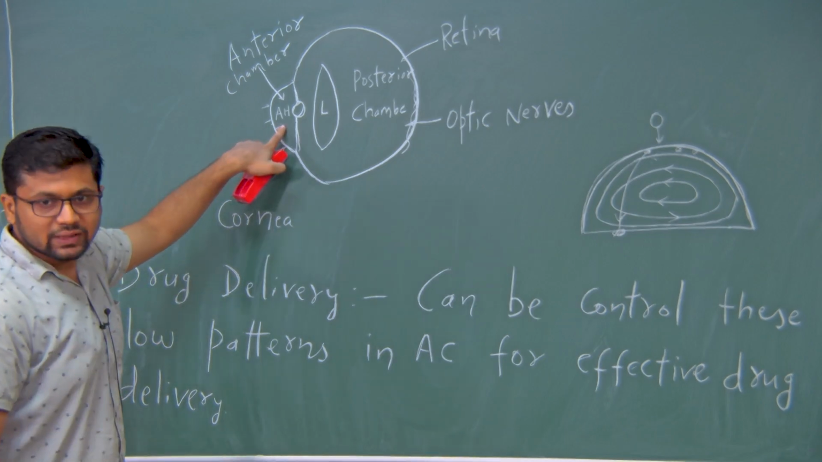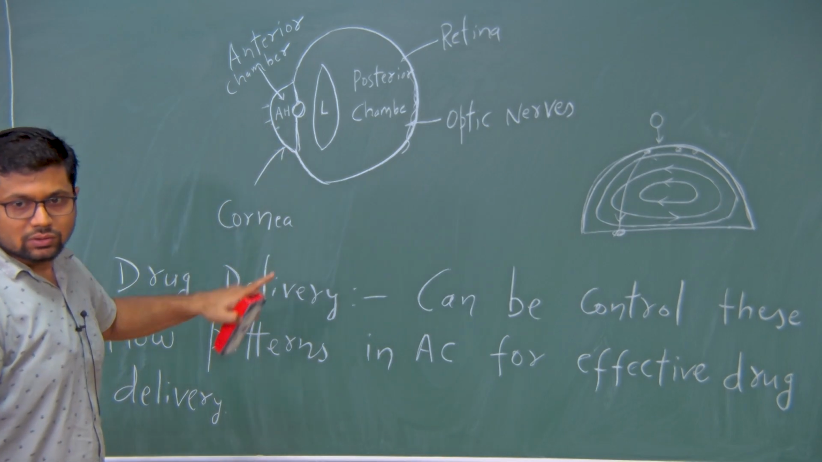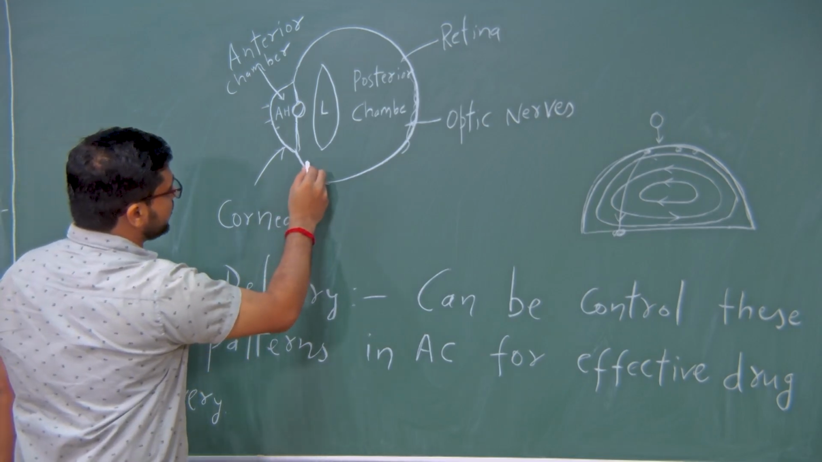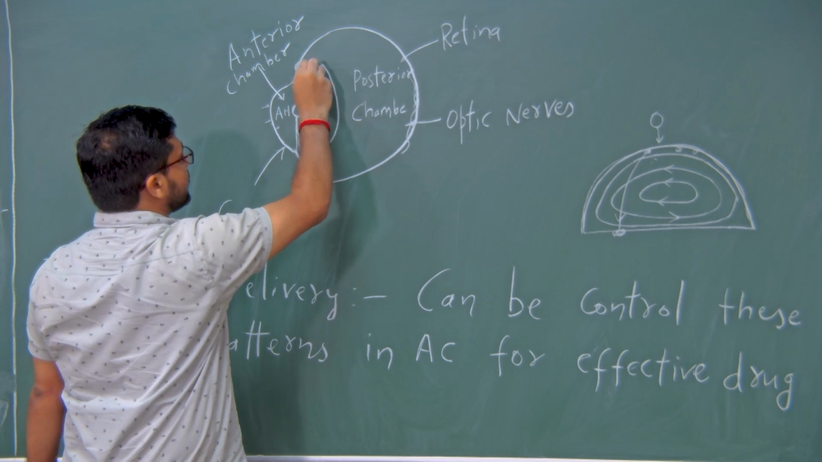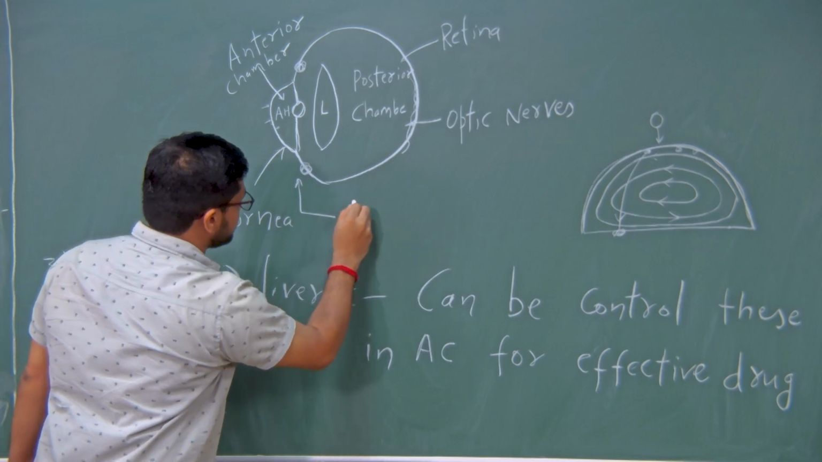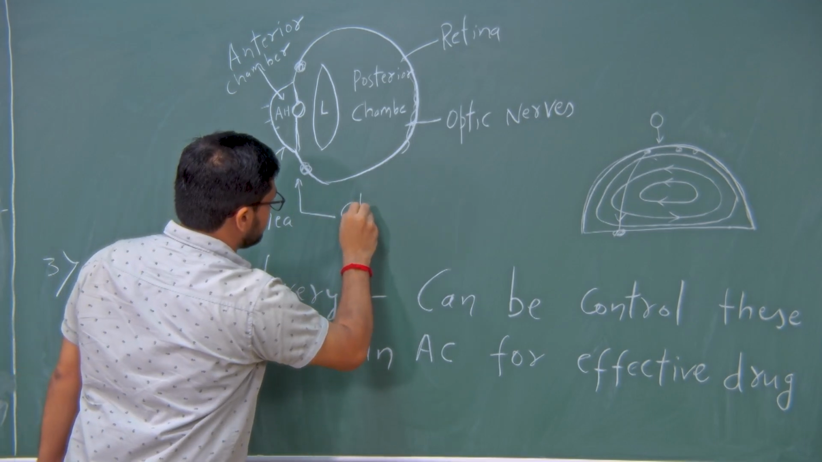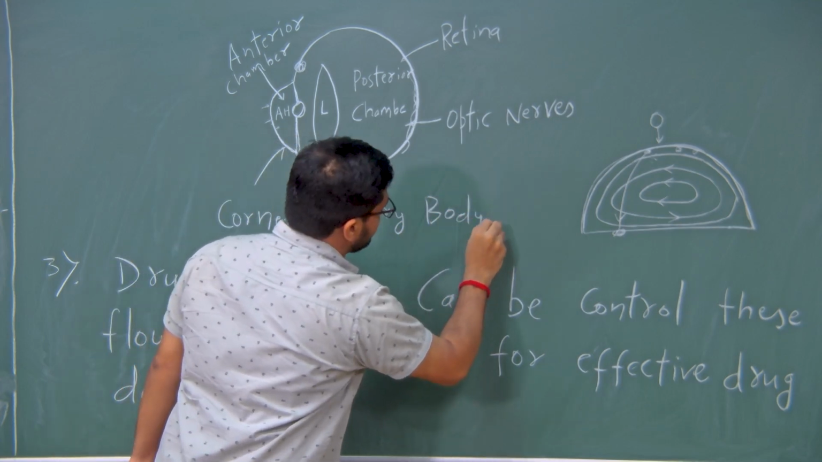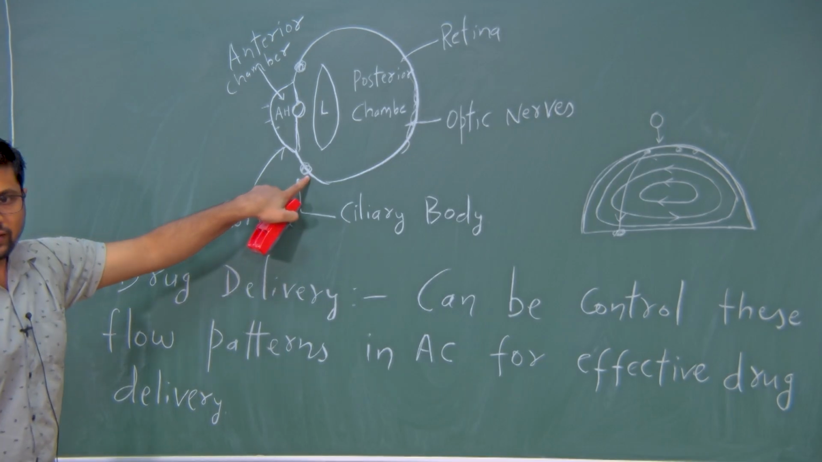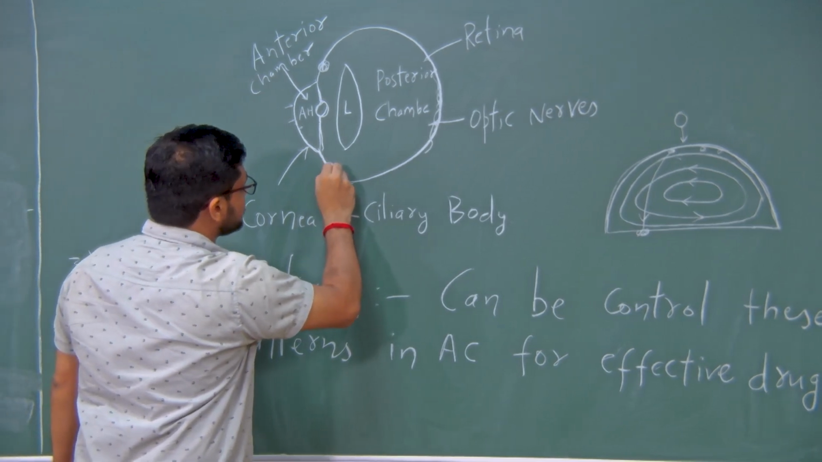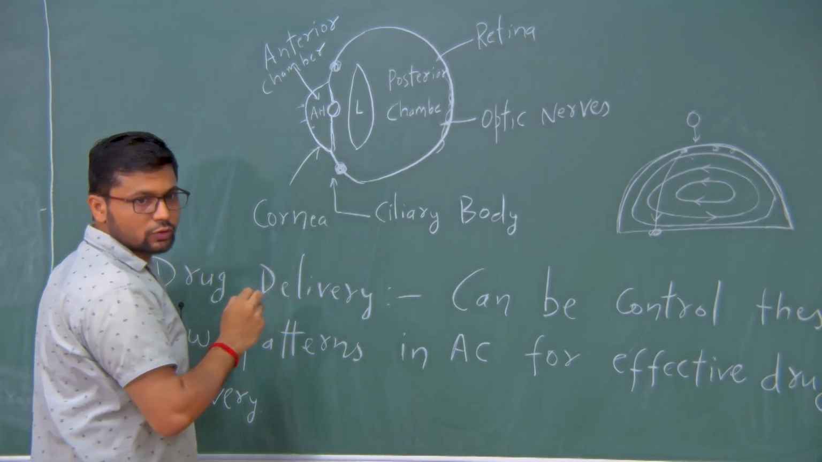Before that I want to explain one another thing: how this aqueous humour comes into the anterior chamber of our eye. There is another organ called the ciliary body in the eye. That will be somewhere near here and it is on both sides of the eye. Let me write it here, this is the ciliary body. This organ continuously produces aqueous humour.